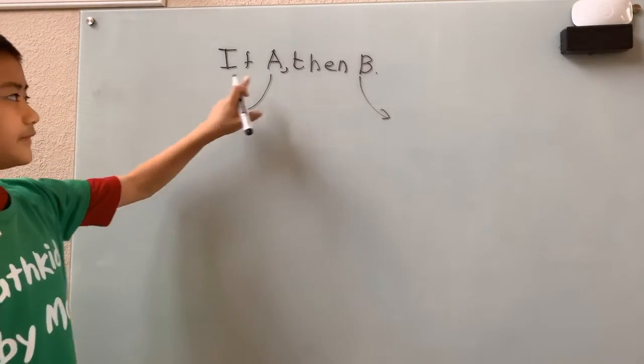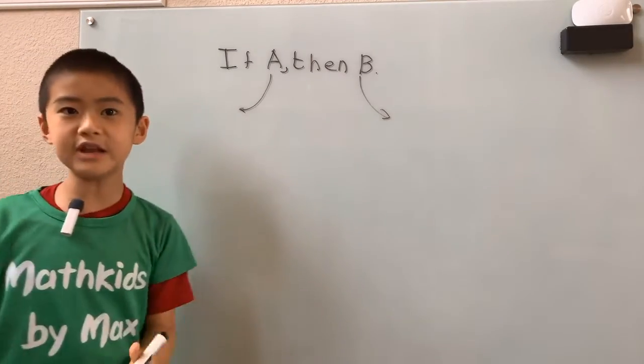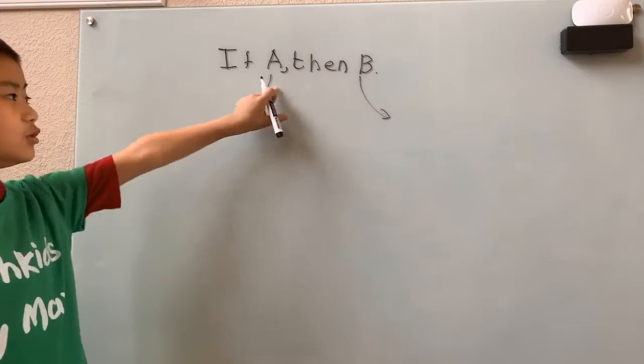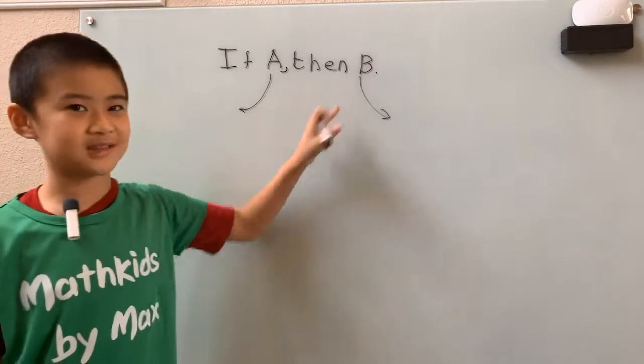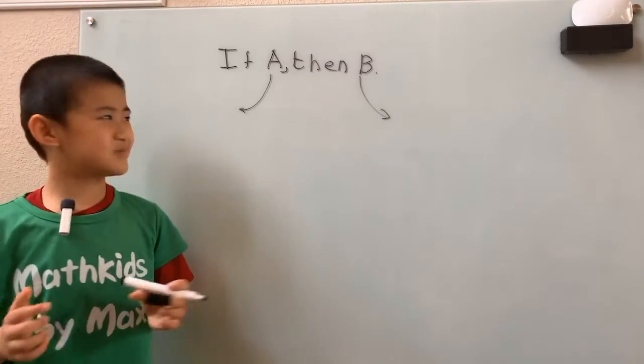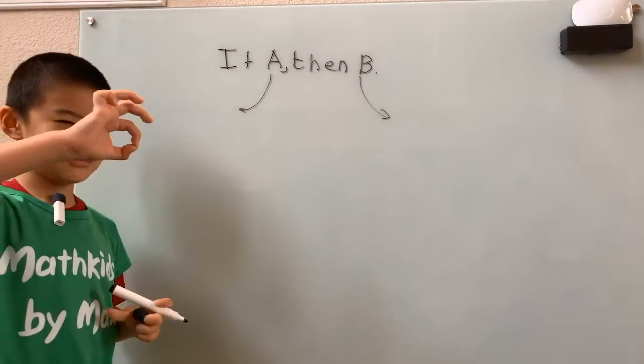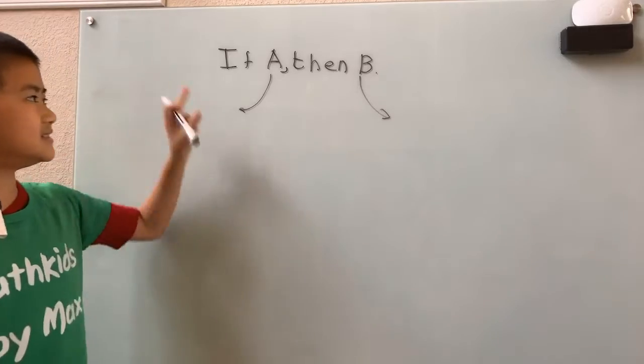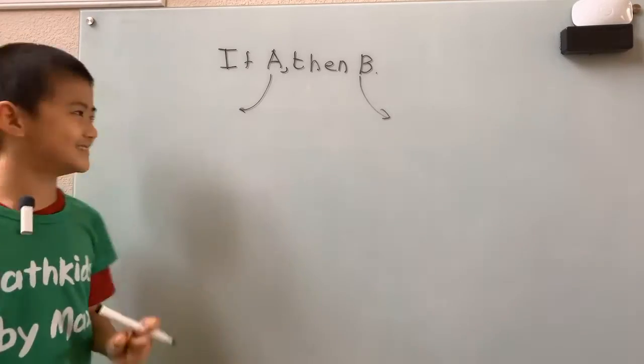So here, if I finish my homework, then I get to play video games. Well, every time I do finish my homework early, I do get to play video games because my mom always keeps her promise. So that means there's 0 exceptions. So that means this is a happy and true conditional statement.